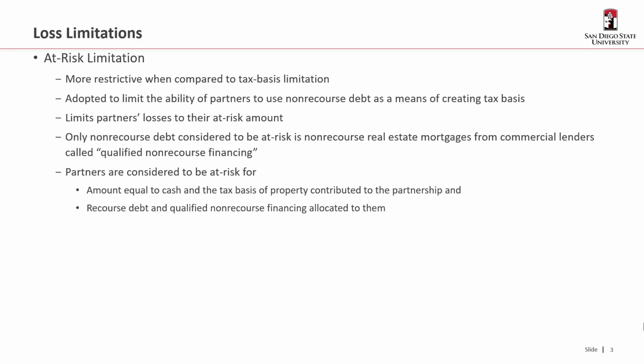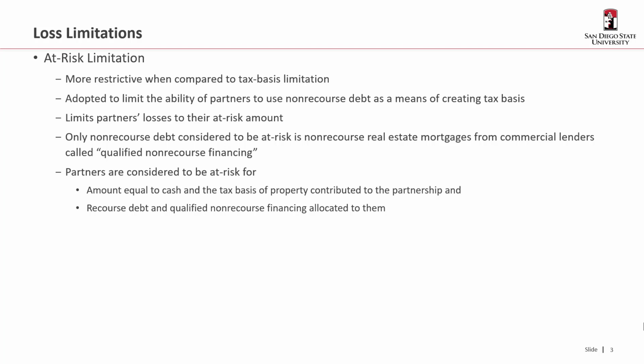So the at-risk limitations. The at-risk is more restrictive when compared to the tax basis limitation. Go back to Chapter 7. It's not really that much more restrictive. The primary difference is the ability to use non-recourse debt as a way of creating tax basis. Non-recourse debt cannot be at-risk amount.